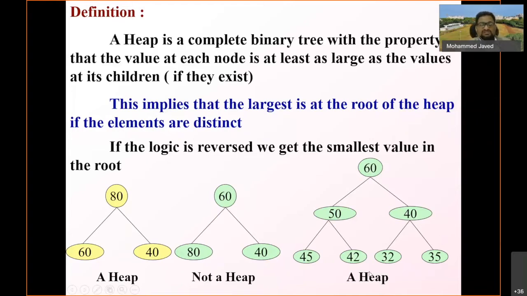We have to devise algorithms. What is the intention of this lecture? This lecture is that we should be able to analyze, design, and develop an algorithm for heap creation, as well as heap insertion and also the heap sorting algorithm. So let us see them one by one.